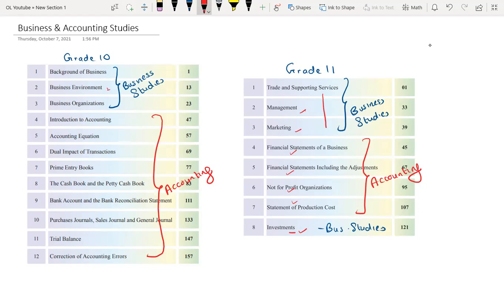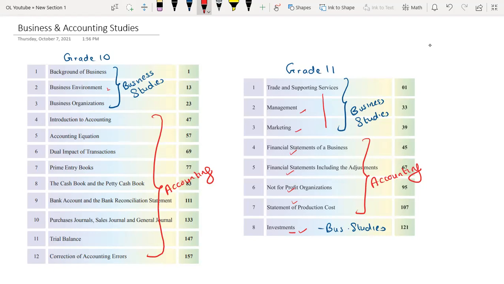And then when the accounting section starts, you will be introduced to accounting. In the fourth chapter, you will be introduced to what is accounting, what is the function or primary objective of accounting. Then you will be introduced to a concept, which is the fundamental concept of accounting, called the accounting equation, where you will be learning assets equals equity plus liabilities. A basic mathematical equation, which is the fundamental of accounting, you will be learning in chapter 5.